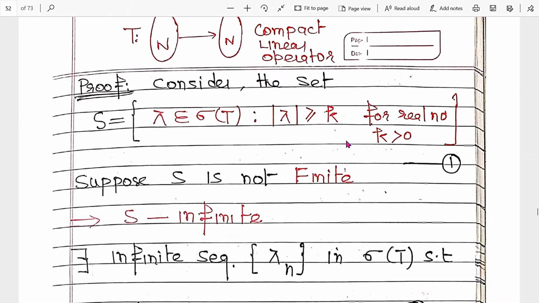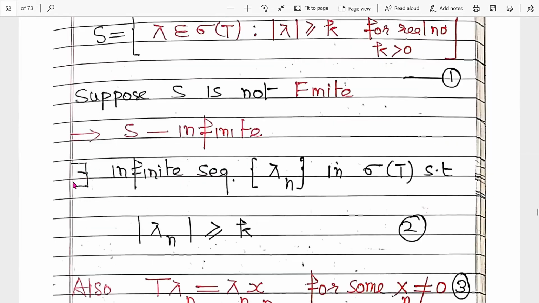By the given definition of S, there exists an infinite sequence lambda n in sigma T such that the absolute value of lambda n is greater than or equal to k. That is equation number 2. Clear?